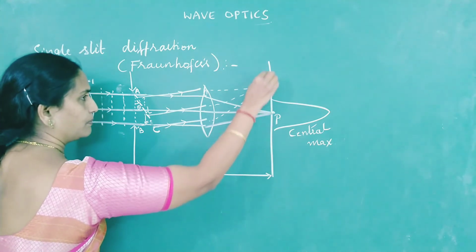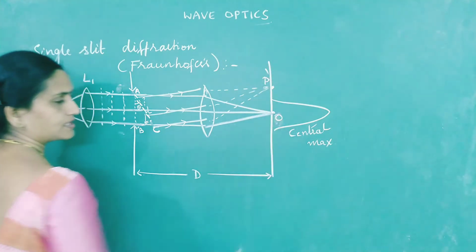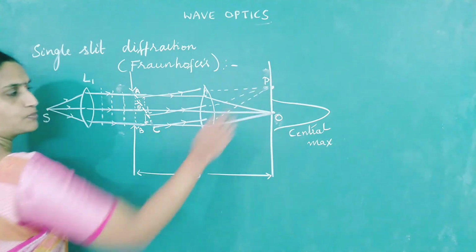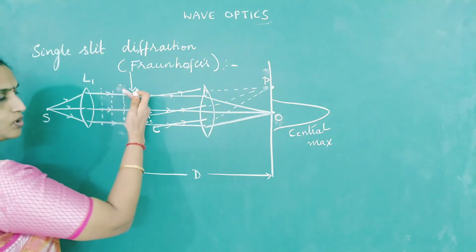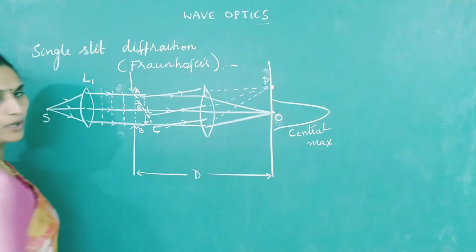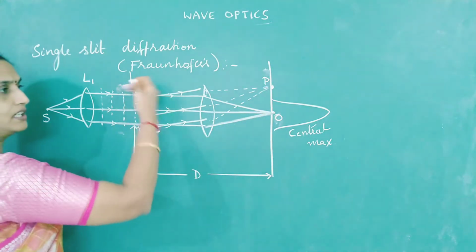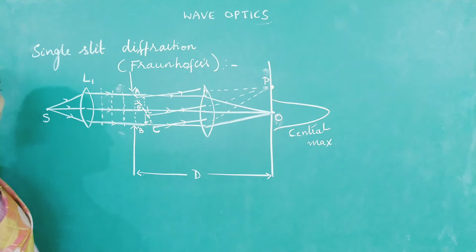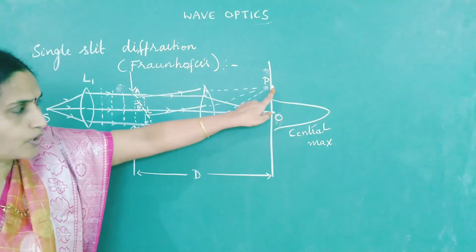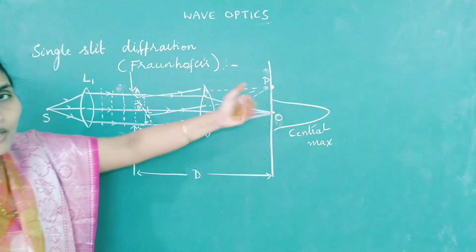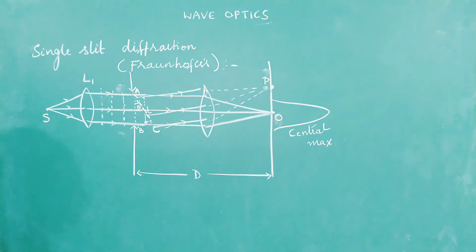Let this point be P dash. I'll call this O central, and I'll name this point P. If the light is bending through a small angle, it will come and converge at point P. If the angle of bending increases, it will converge at some other point which is above point P. So point P's intensity may be bright or dark.